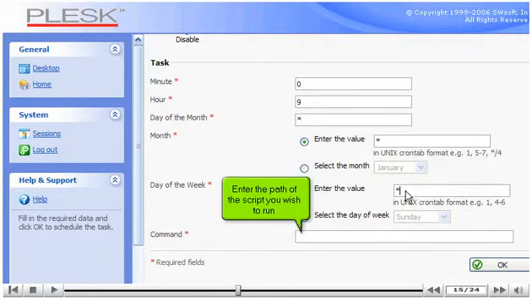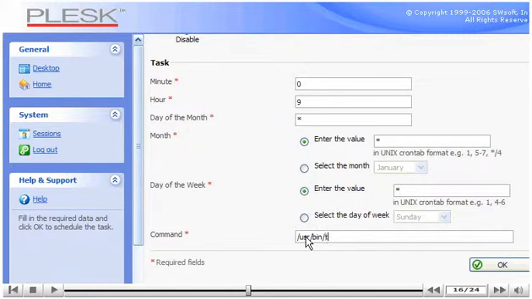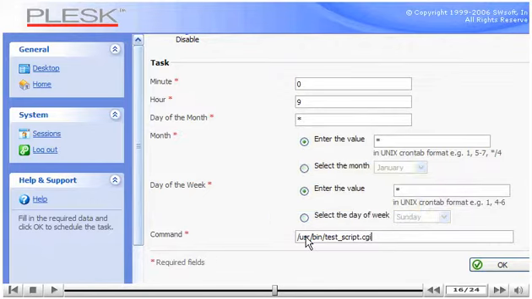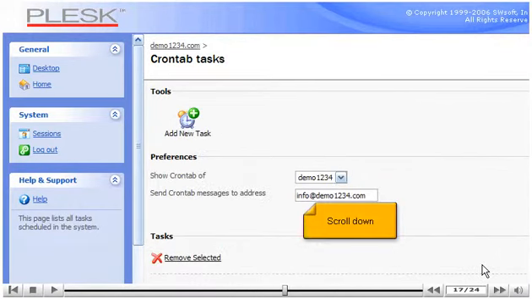Enter the path of the script you wish to run. In this case, we're setting up a cron to run the test_script.cgi every morning at 9 a.m. Click OK. Scroll down.